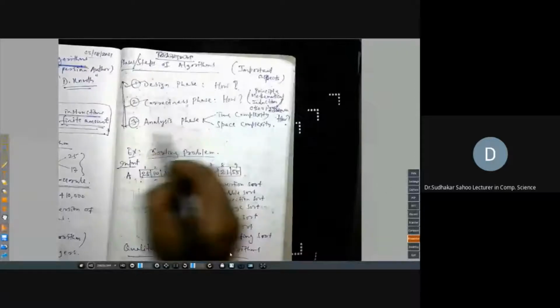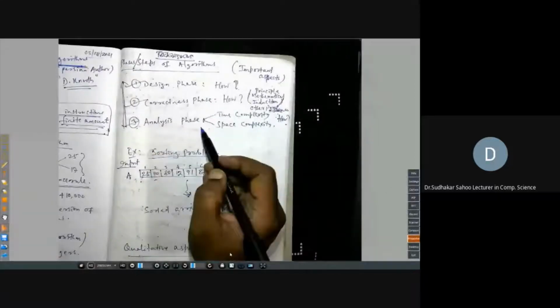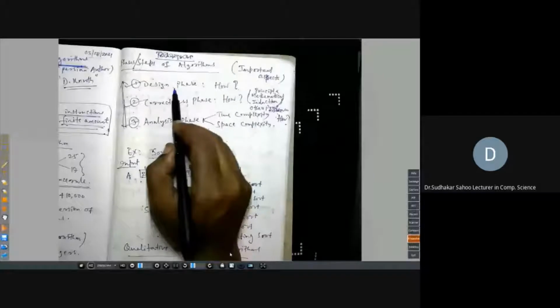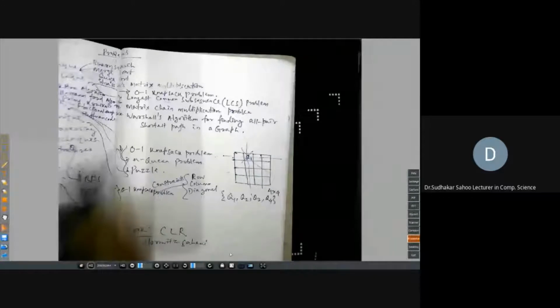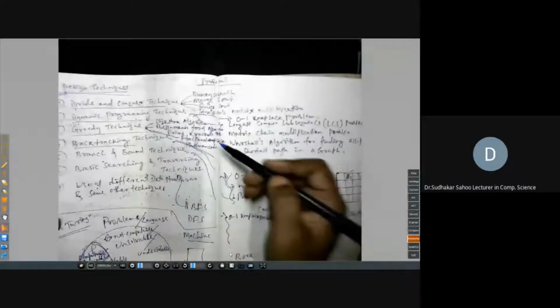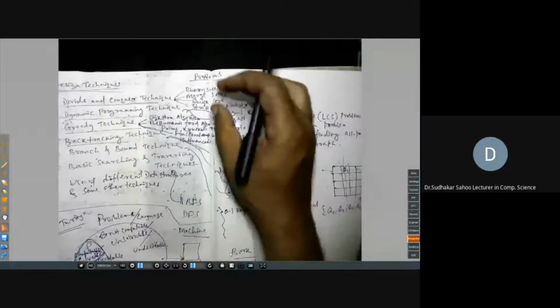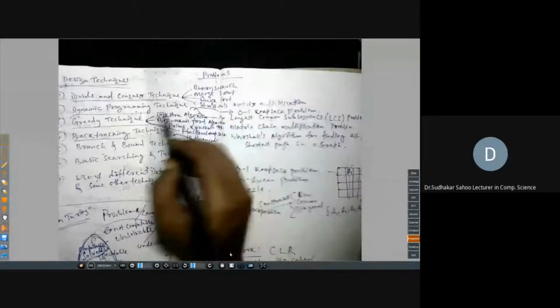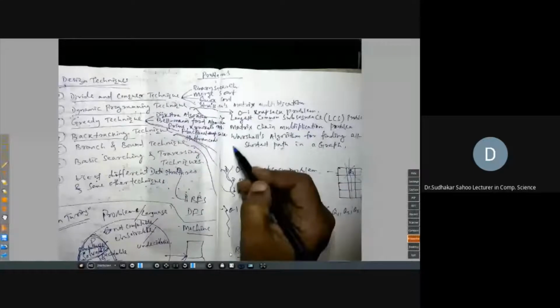Design phase says how to design using these techniques, which we have just now discussed. These are the different techniques and these are different problems, which we will discuss one after another. Some problems are based on the divide and conquer technique, some on the dynamic programming technique, and some which we have enumerated are based on the greedy technique.